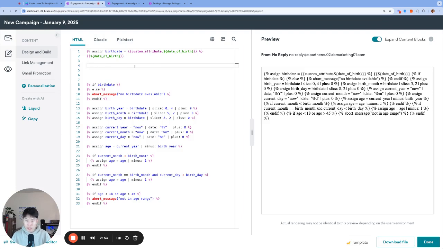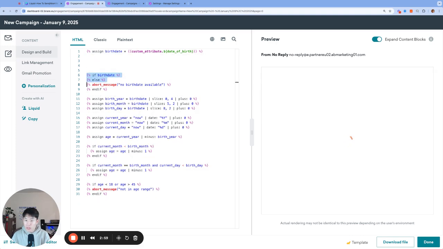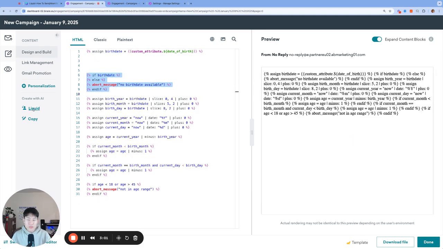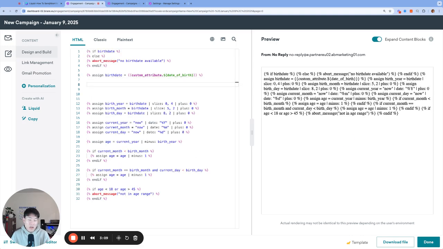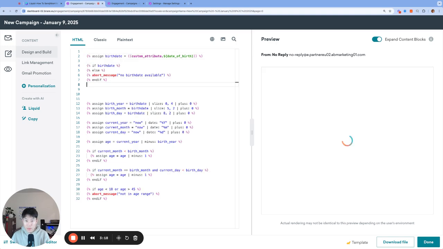Moving on to the next section. So next we're checking to see, we're going to delete that real quick. And next, we're checking to see in this section if there's actually a value stored under birth date. And yes, this section can come before the first line of code right here, but it accomplishes the exact same result. Except this time we would have to check if there's a value for the custom attribute. So let's put that code back there.